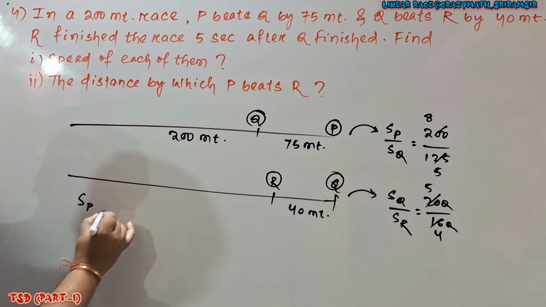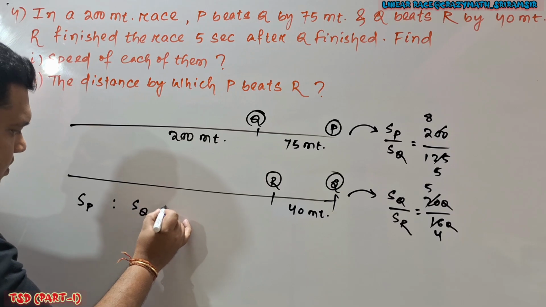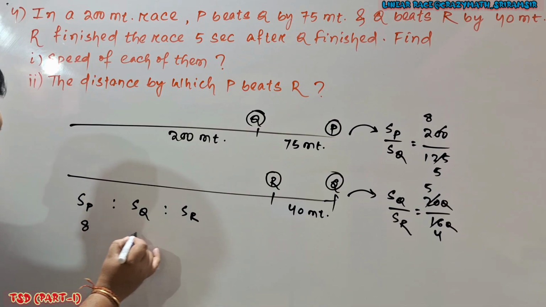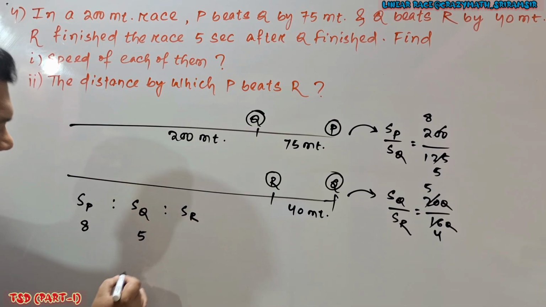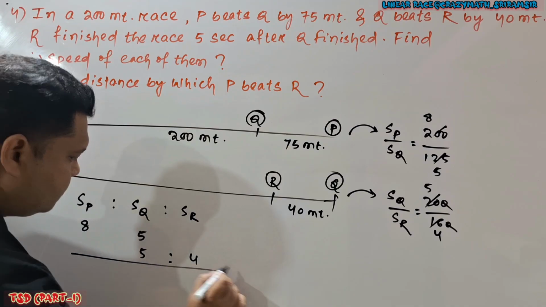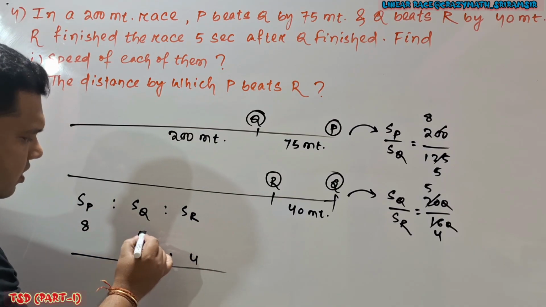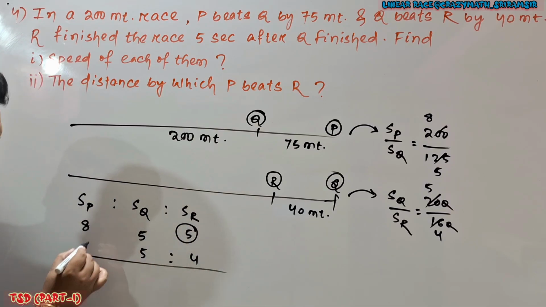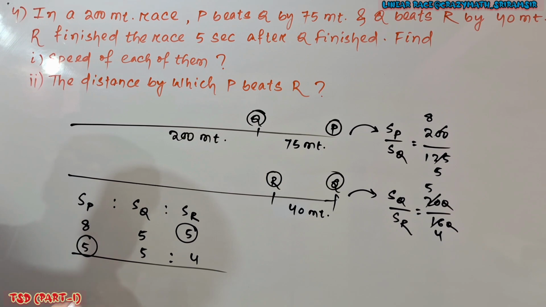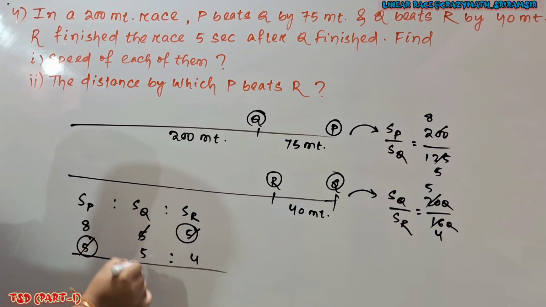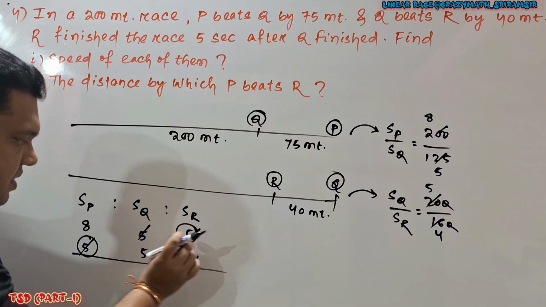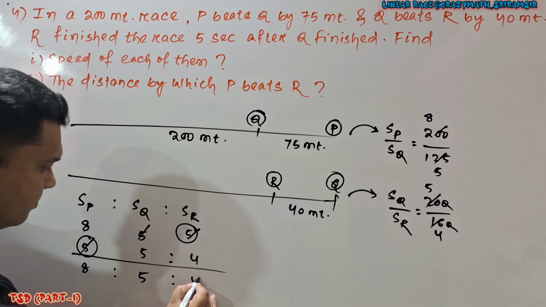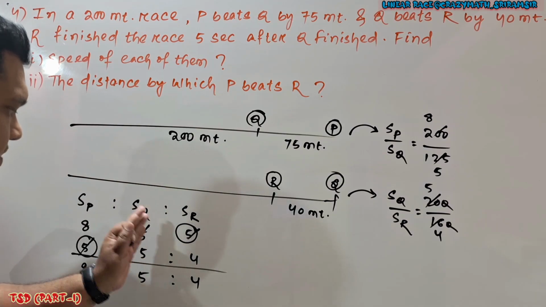Now I am going to find what is SP is to SQ is to SR. This ratio I am going to find, and this is a regular pattern. It is given SP:SQ is 8:5 and SQ:SR is 5:4. Now if you observe here, both the values are same, or you can say the vacant place. Okay, by filling the vacant place also I can solve. This is the regular ratio, and here I will write 5. So look, 5 is common everywhere, na. If you observe these 3 columns, here 5 is present, here 5 is present, here 5 is present. I simplify. The ratio I will get is 8:5:4. This is the ratio of speed of P, Q and R.